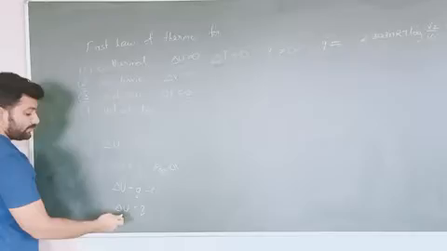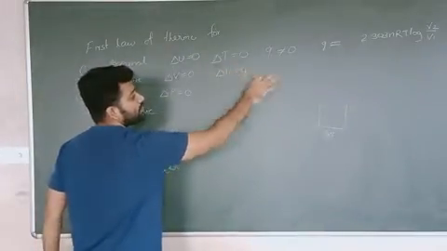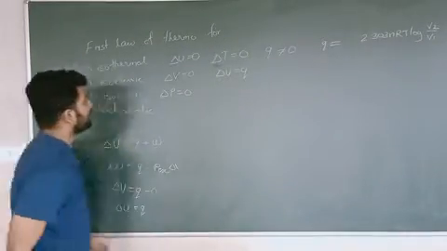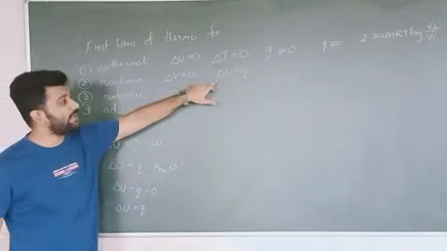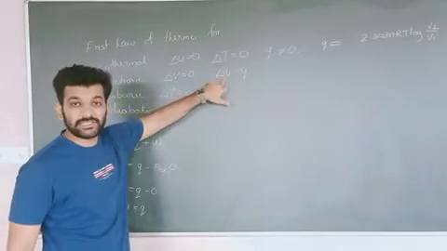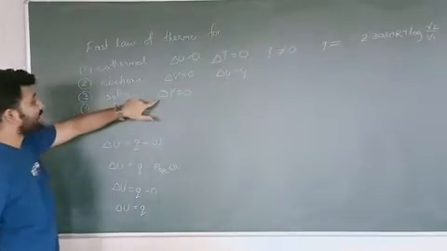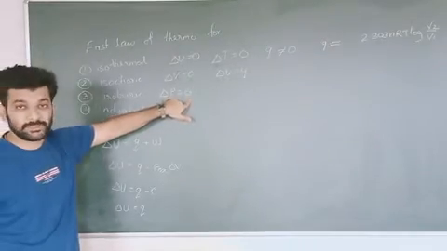I can write this equation over here also: delta U is equal to Q. So it will be easy for you to see the equations on the board. Okay. So this is the isochoric process where delta V is equal to 0 and delta U, that is change in internal energy, will be equal to the exchange of heat. Next we have the isobaric process. Isobaric process means what? There is no change in the pressure.